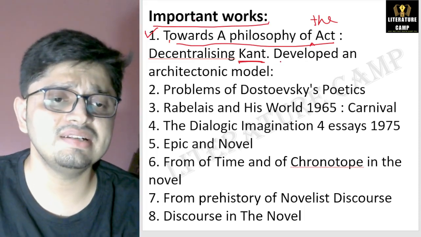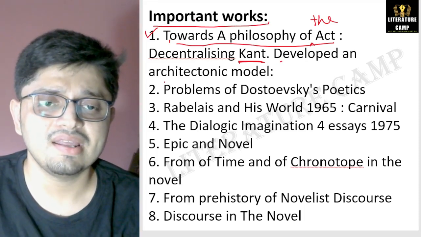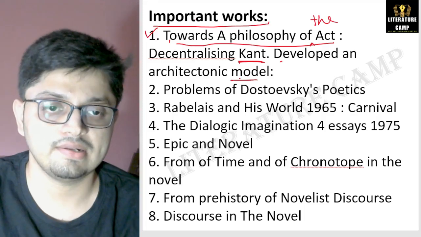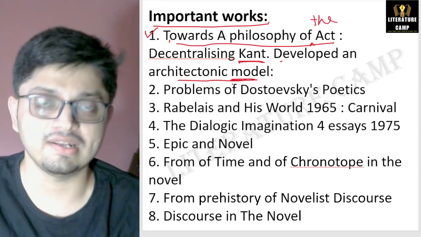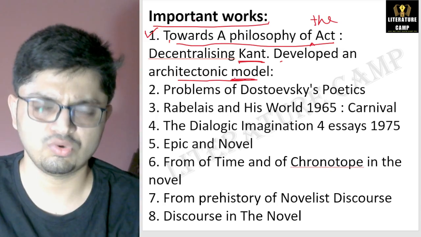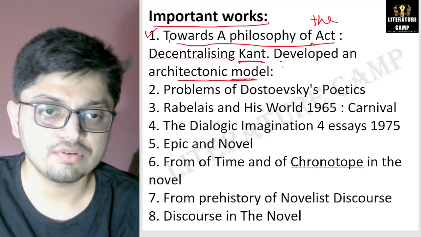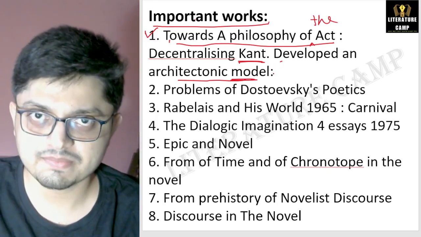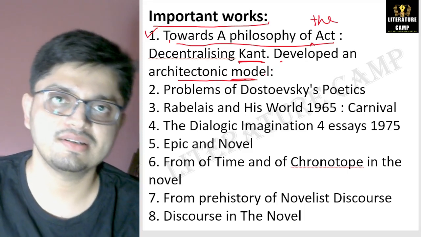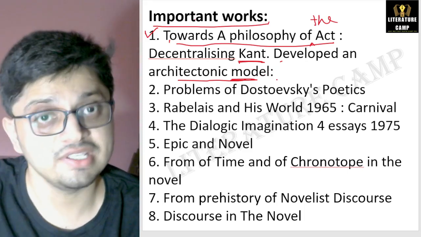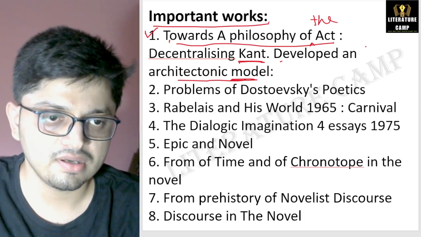And again, he developed an architectonic model. Yes, this is something we need to know. What is it? I for me, I for other, and other for me. Let me write it down.